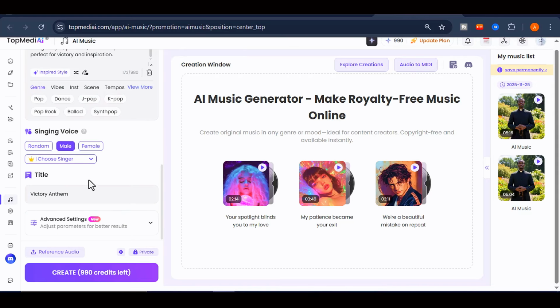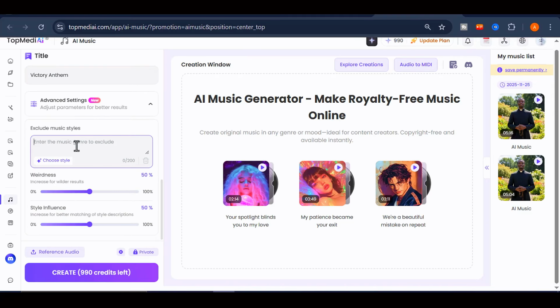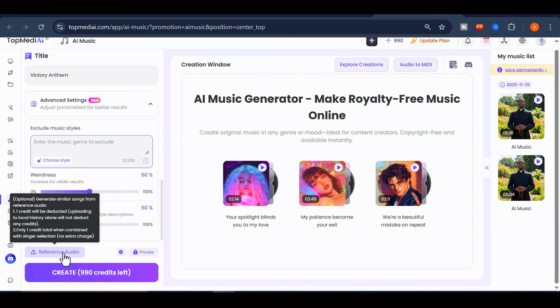Another feature I like in this tool is the ability to exclude a style you don't want in the Advanced Settings tab. You can try it and play with it. There is also an optional feature that lets you upload a reference audio. With this, the AI can create a track that carries a similar feel or style to the song you upload. It is perfect for recreating a certain mood. I will leave this feature untouched for now, but feel free to explore it later.